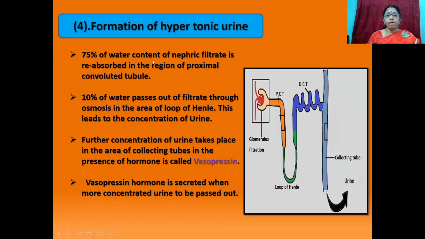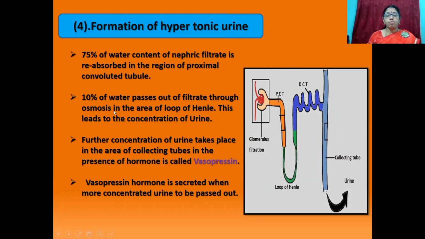75% of the water content of the nephric filtrate is reabsorbed in the region of the proximal convoluted tubule.